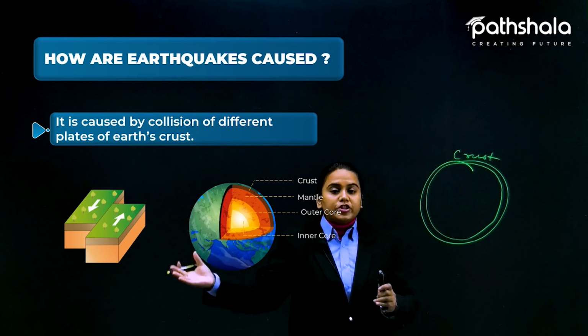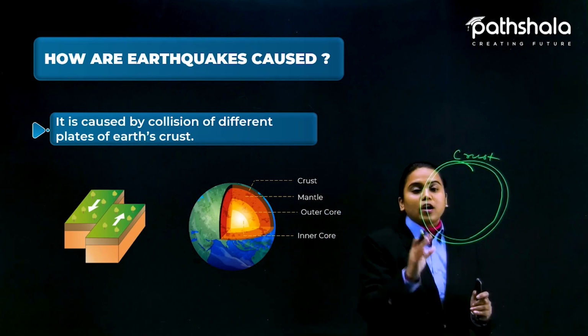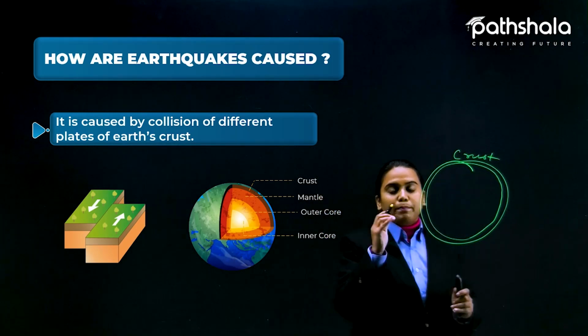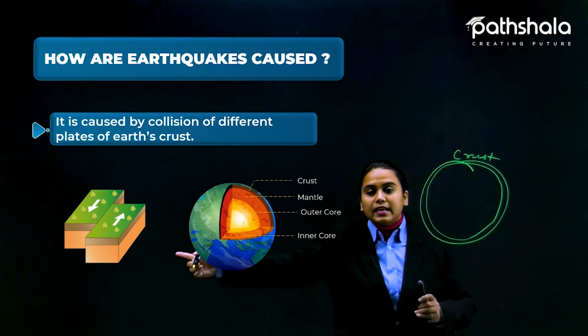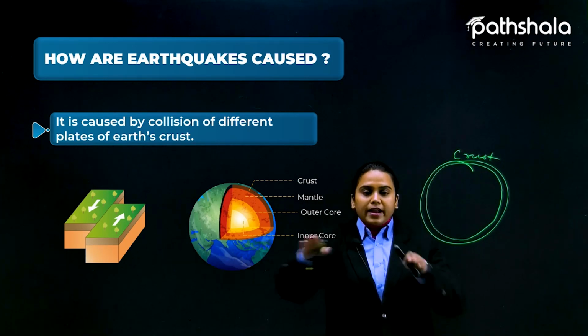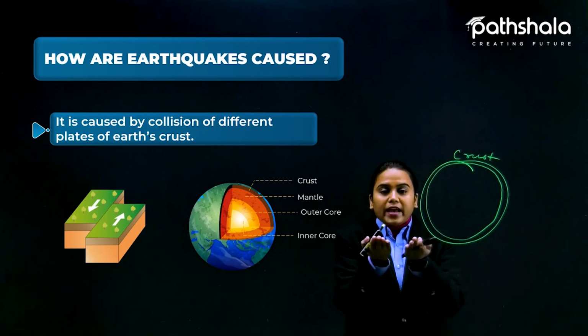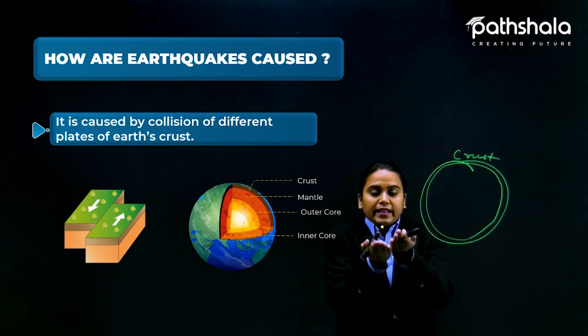So the plates are shifting, as you have seen in the diagram, they might collide, or they can diverge also.